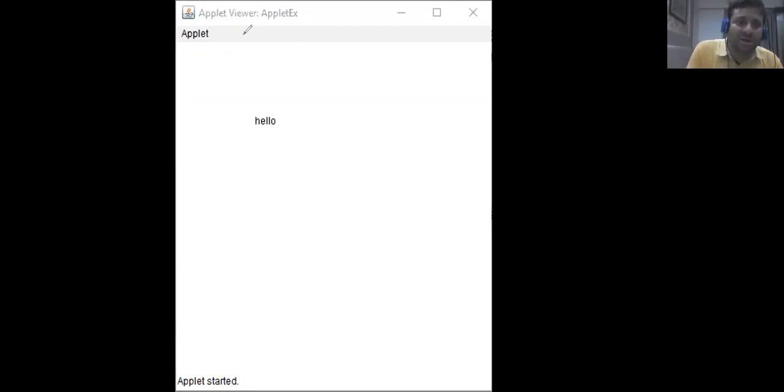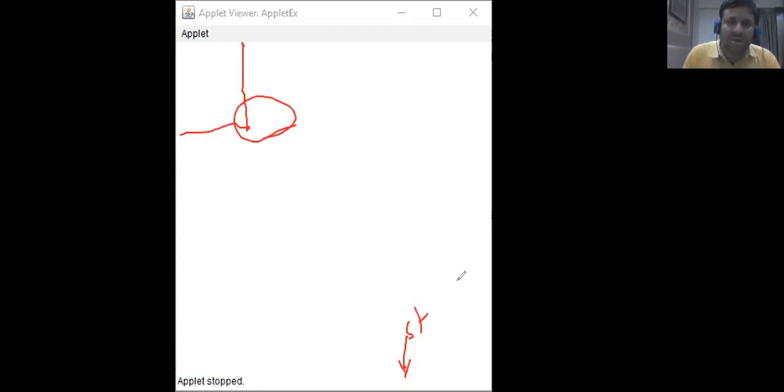Approximately at 100 we get hello displayed. So this is the applet. If we stop it, we see applet stopped. This is known as the status bar of the applet. And it says applet stopped, and hello is no longer visible. I can again start it. Hello, applet started. So this program not only demonstrates the life cycle, but we have seen one example.